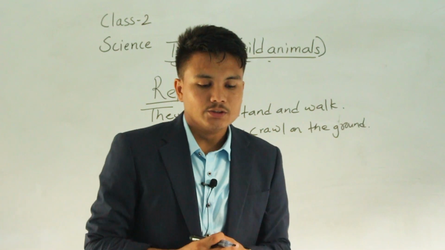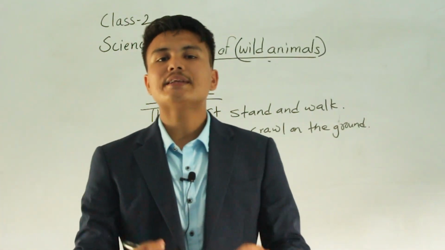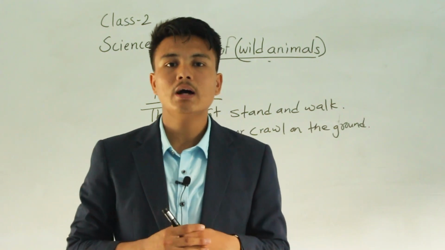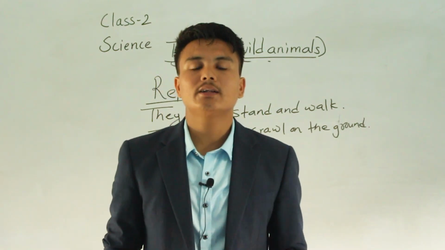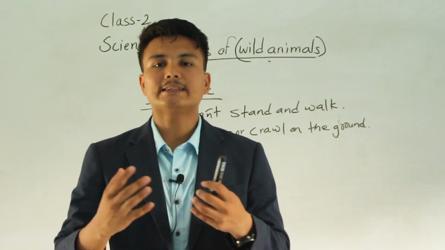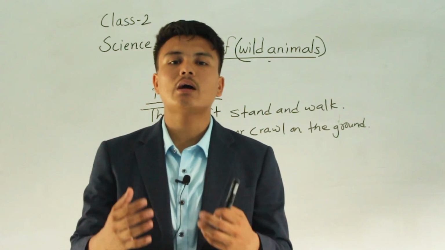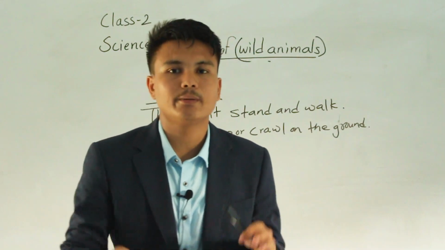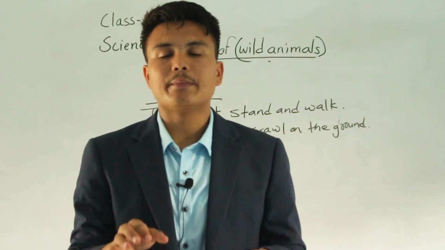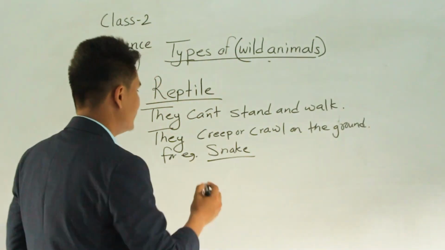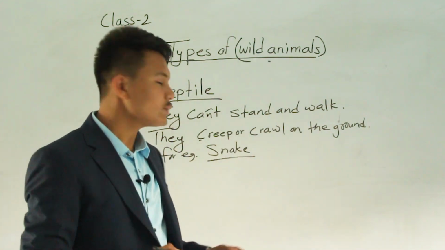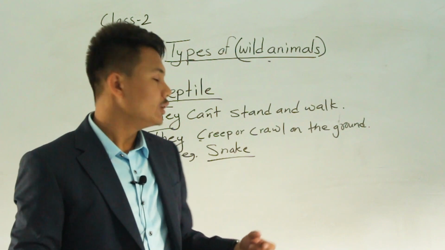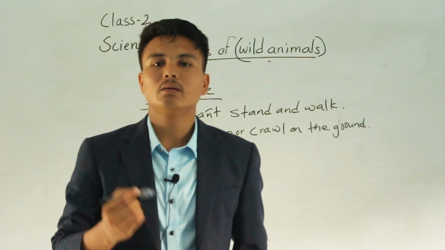Understood? So imagine, when we were children, we could not stand properly on our feet. At that time we crept or crawled on the ground to go from one place to another. In childhood we moved on all fours on the floor, and that is called creeping or crawling. That's why snakes do not have legs to stand and walk, so to move they have to creep or crawl.